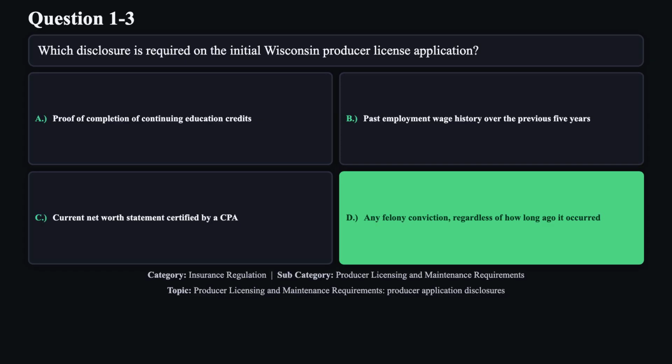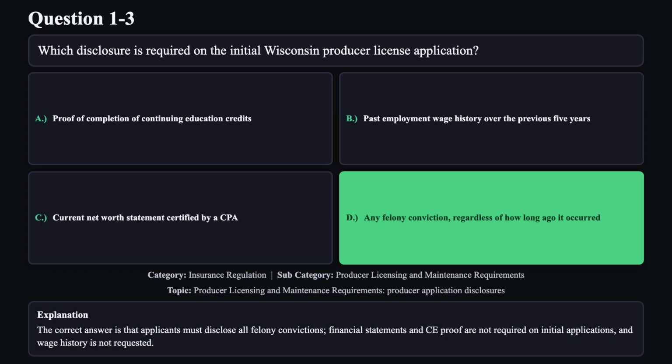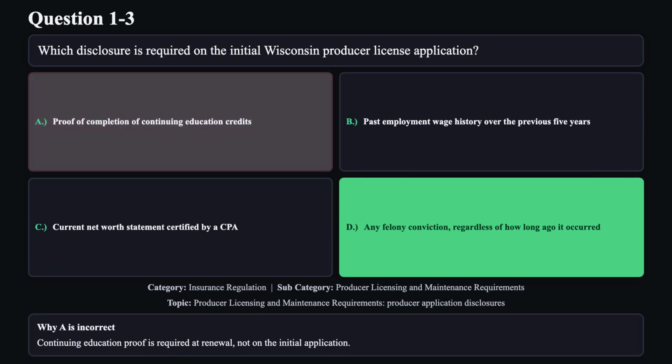The correct answer is D. The correct answer is that applicants must disclose all felony convictions. Financial statements and CE proof are not required on initial applications, and wage history is not requested. Reason A is not correct. Continuing education proof is required at renewal, not on the initial application.